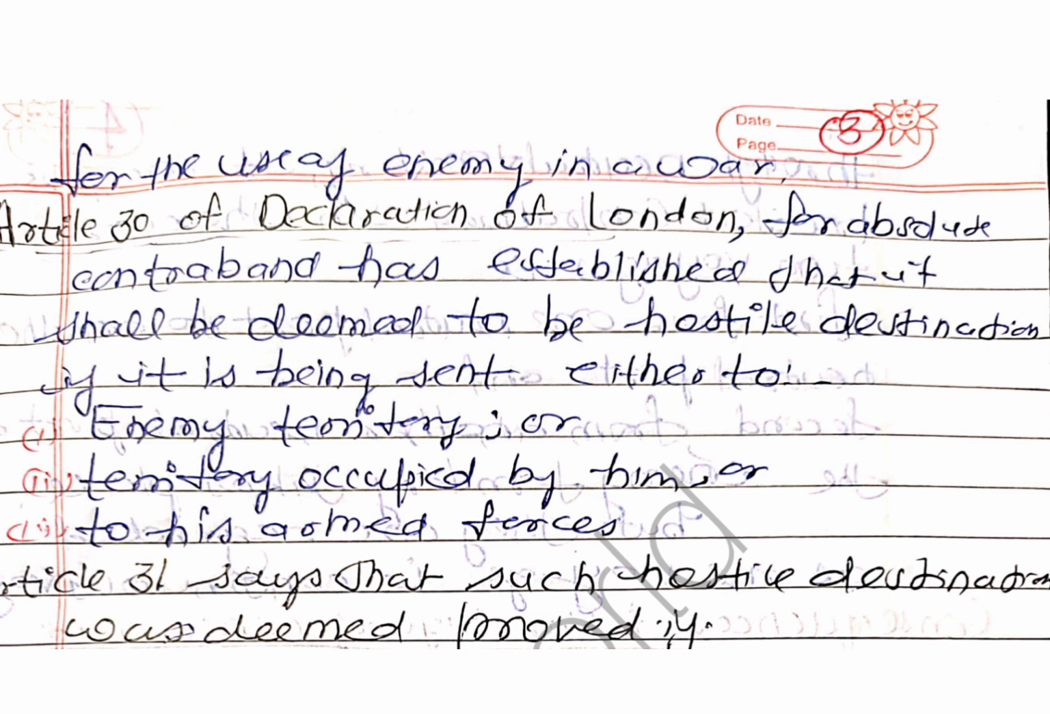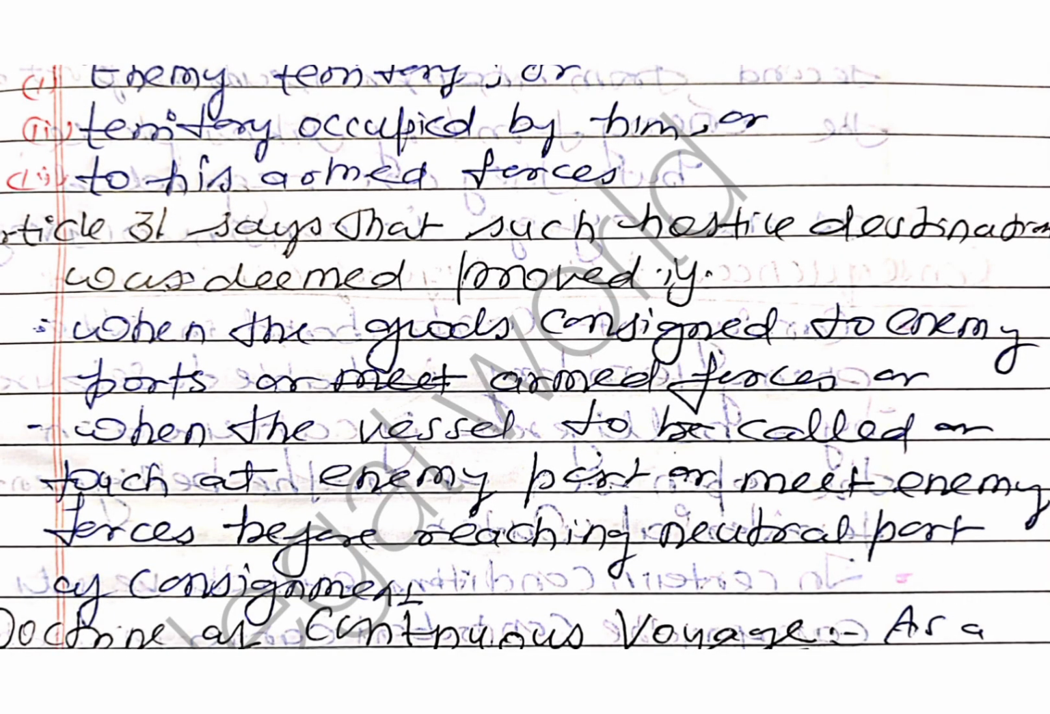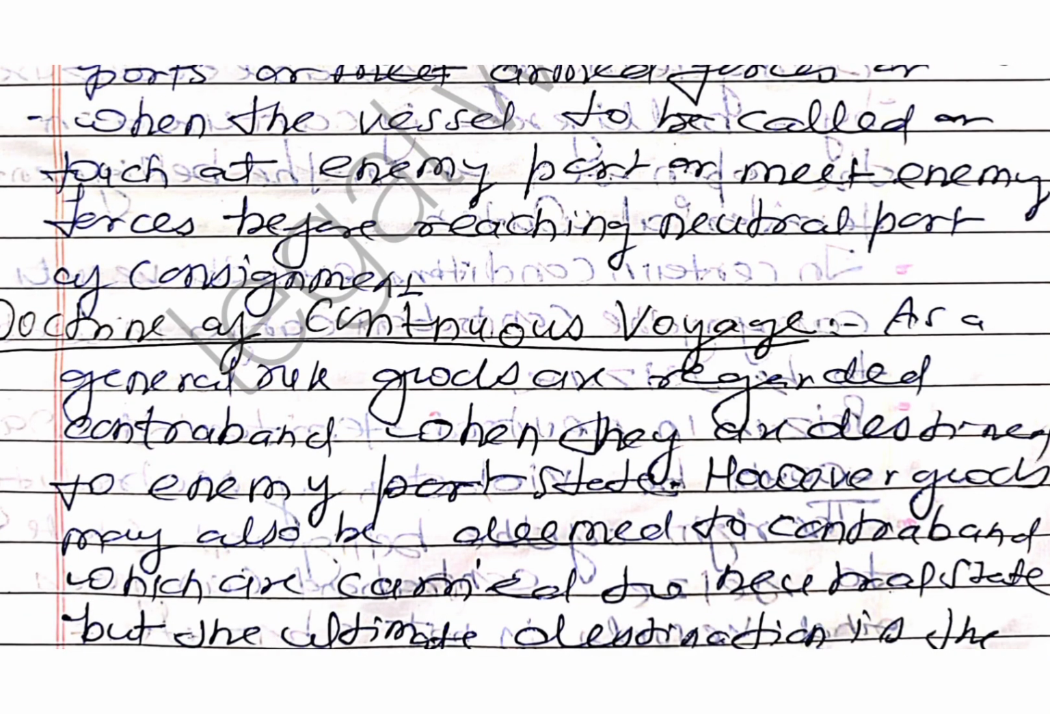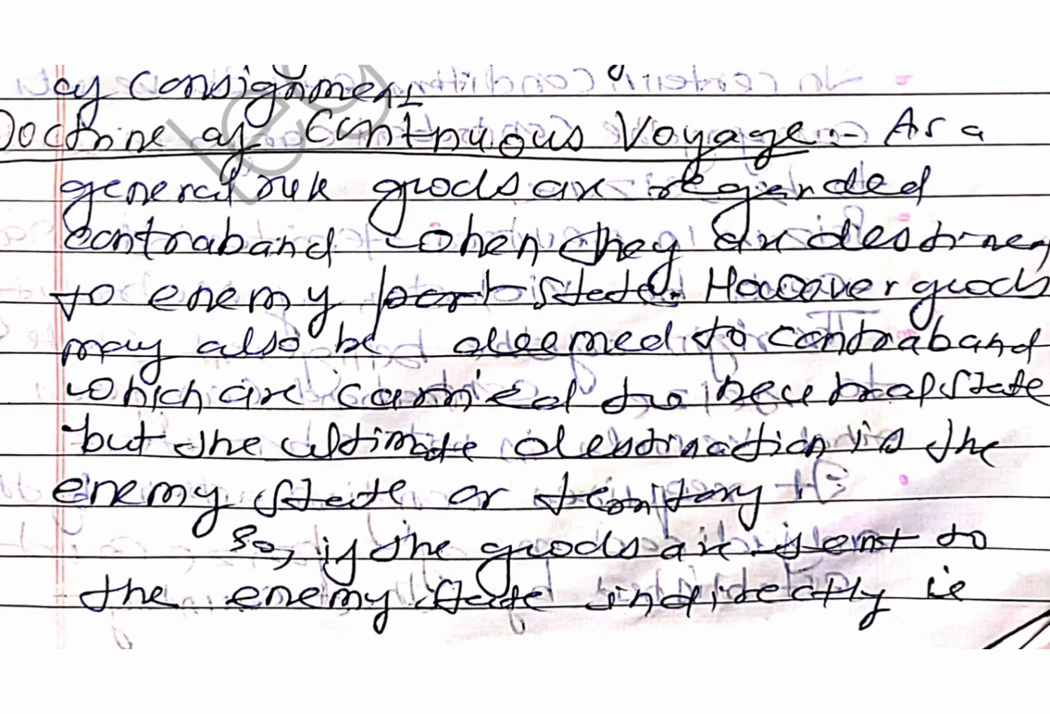According to Article 31, such hostile destination was deemed proved if the goods are consigned to the enemy ports or armed forces, or when the vessel is to call or touch at the enemy port or meet enemy forces before reaching the neutral port of the consignor. If we talk about the doctrine of continuous voyage, as a general rule, goods are regarded as contraband when they are destined to the enemy state.